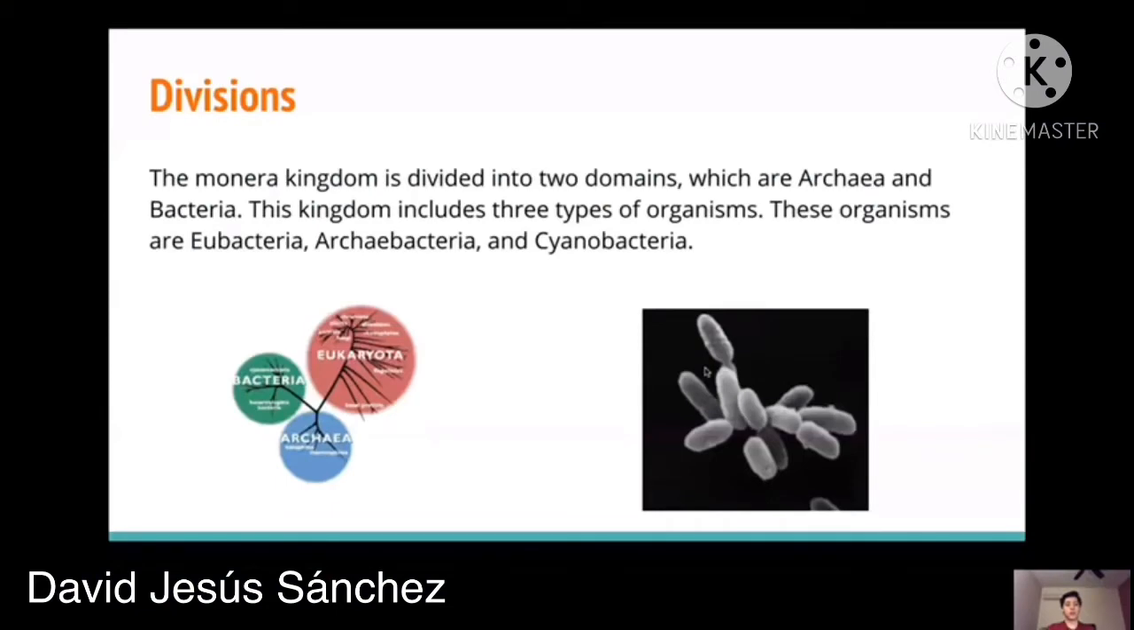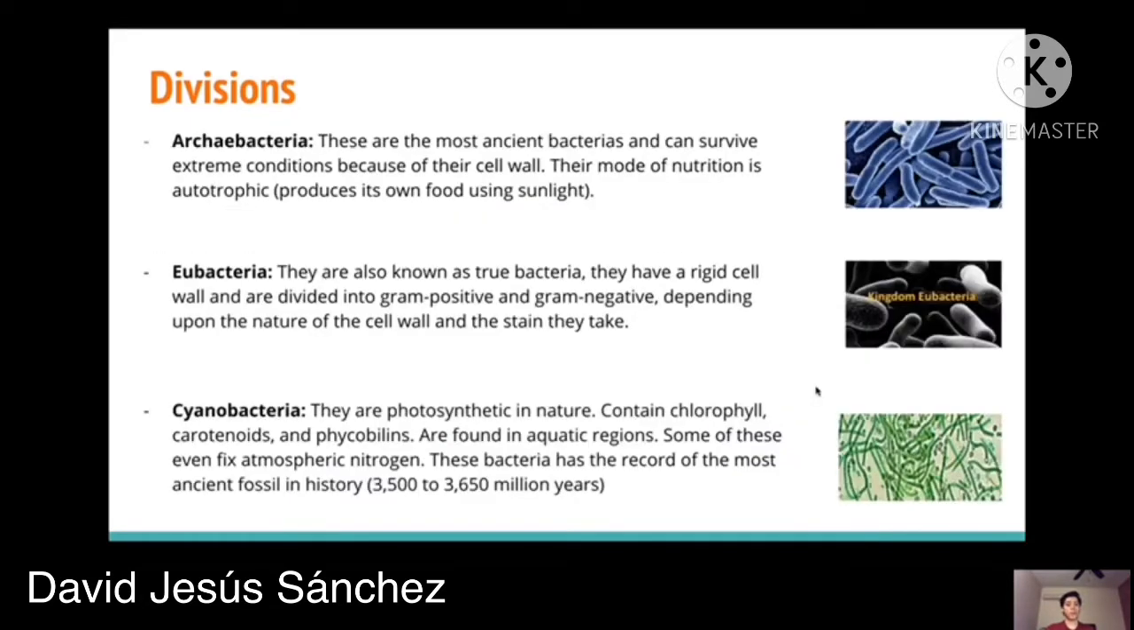The Monera Kingdom is divided into 2 domains, which are archaea and bacteria. This kingdom also includes 3 types of organisms, which are eubacteria, archaeobacteria, and cyanobacteria. The first type of organism is archaeobacteria. They are the most ancient bacteria and can survive extreme conditions because of their cell wall. Their mode of nutrition is autotrophic, which means that it produces its own food using the sunlight.